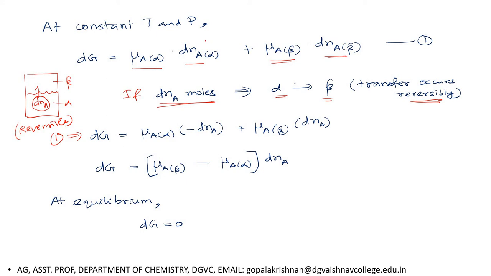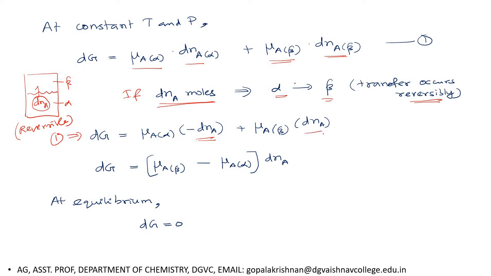Now dNA moles are transferred from alpha phase to beta phase. Therefore there is a decrease in dNA moles in the alpha phase, and a corresponding increase in dNA moles in the beta phase. Since in the alpha phase there is a decrease, I am representing this as minus dNA, this many moles decreasing.